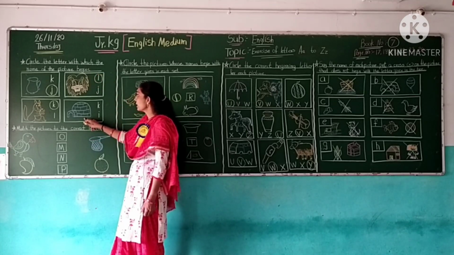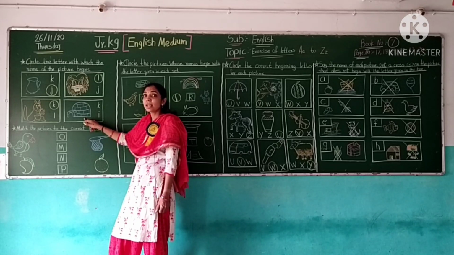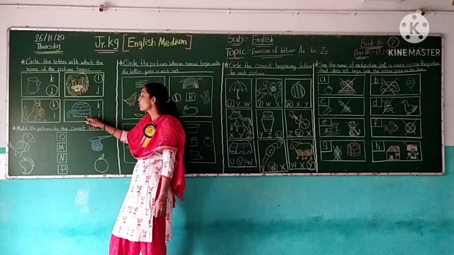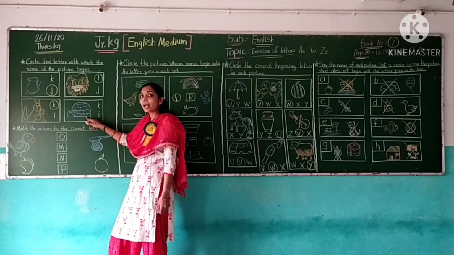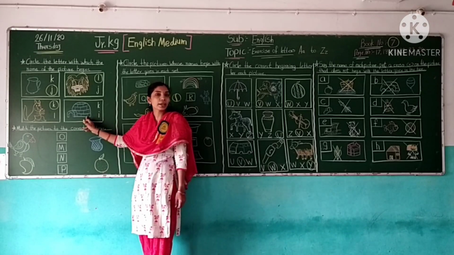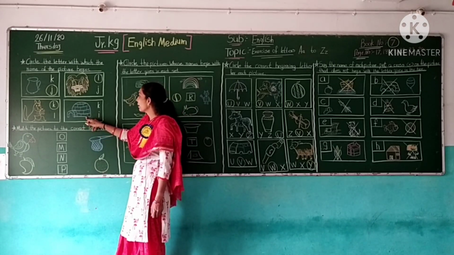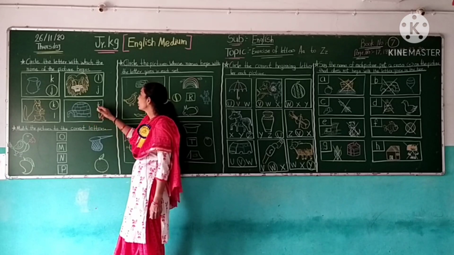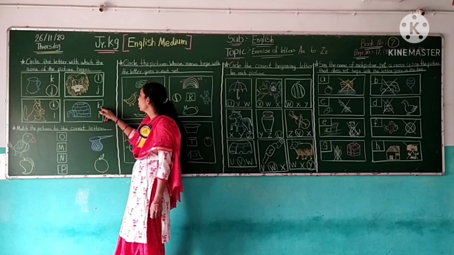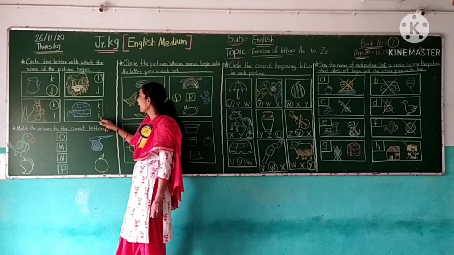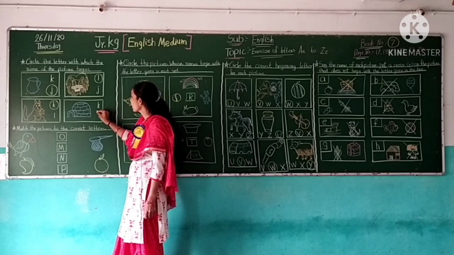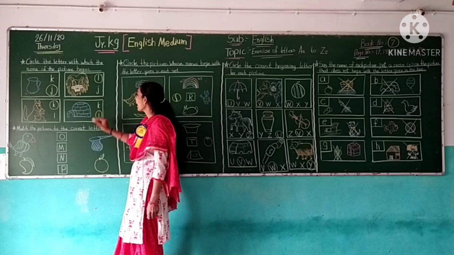Now next, which picture is this? Igloo. Igloo starts with the letter I. I for igloo. This is letter I. No, this is letter I. Yes, so circle the letter I.